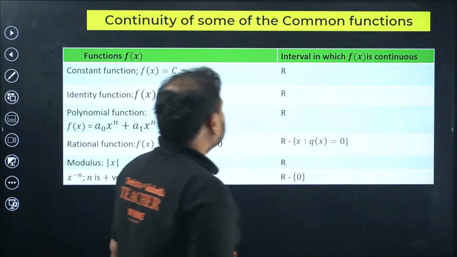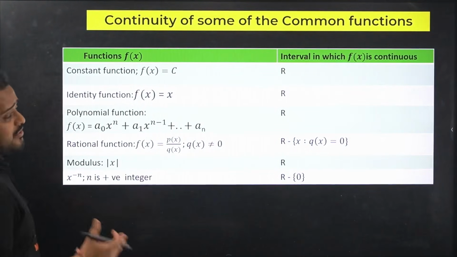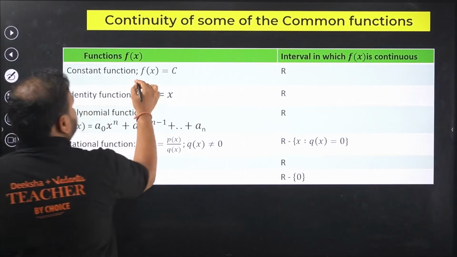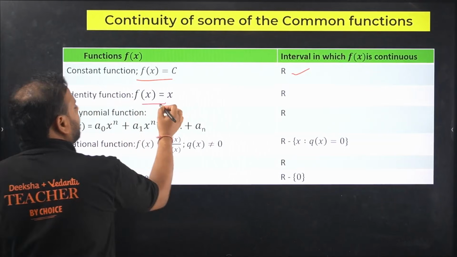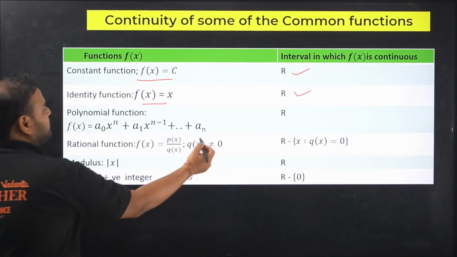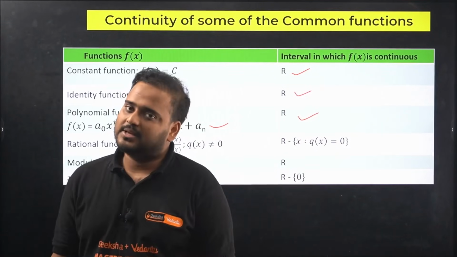Now I've taken some functions over here and listed down their domains of continuity. Check here. Constant function, continuous everywhere, so all real. Identity function, also continuous everywhere. Polynomial function, also continuous everywhere.